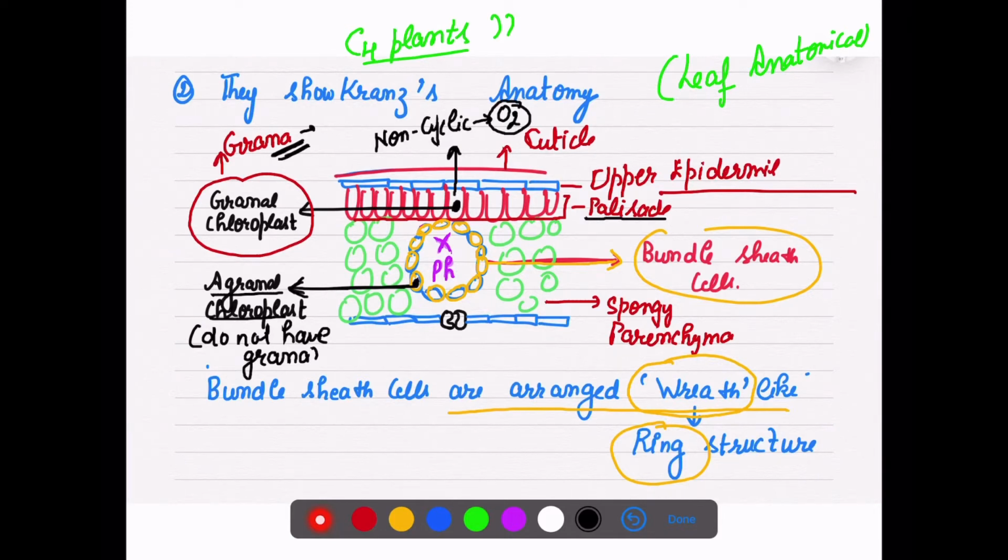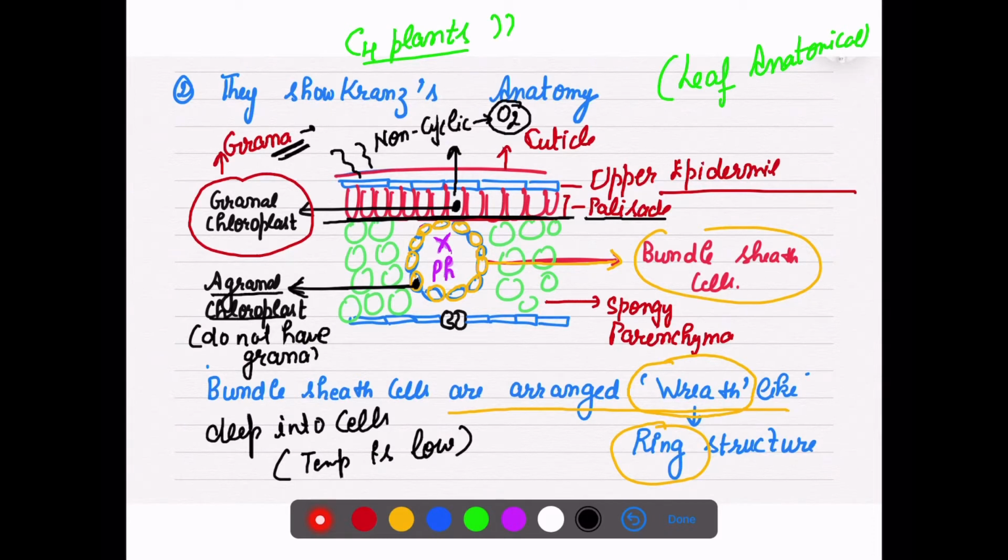But the agranal chloroplasts are present deep inside the cells, while the mesophyll cells are on the outer area, directly exposed to light. So first, the temperature is a little low as compared to the mesophyll cell, plus oxygen is not there.